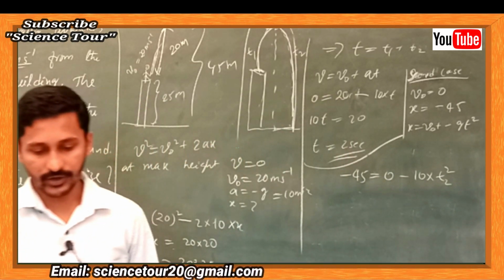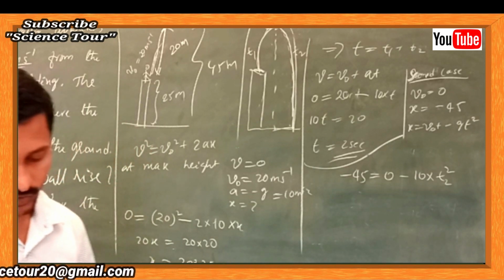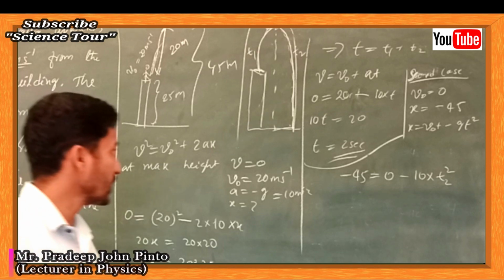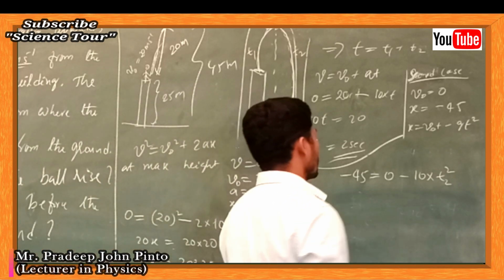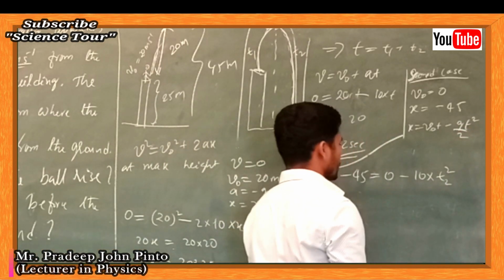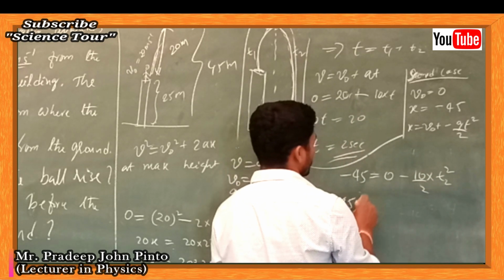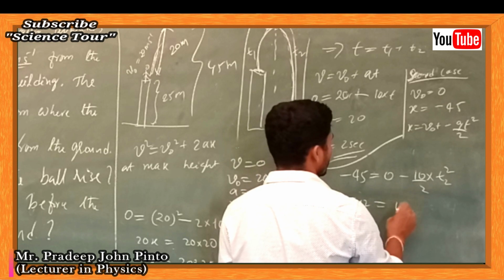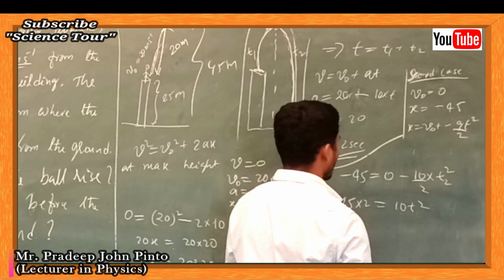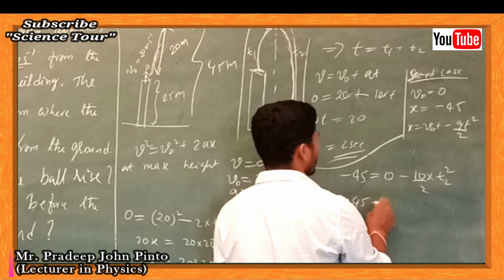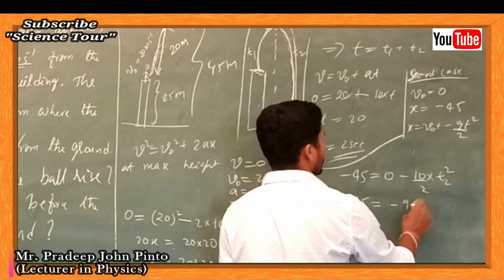Now how do we calculate? That is minus 45, which is equal to, so what will be T2? T2 is nothing but half g t square, no? It is not g t square, it is half g t square. So minus 45 into 2 is equal to 10 t square, or else it becomes 5, right? So minus 45 is equal to minus 5 t square.